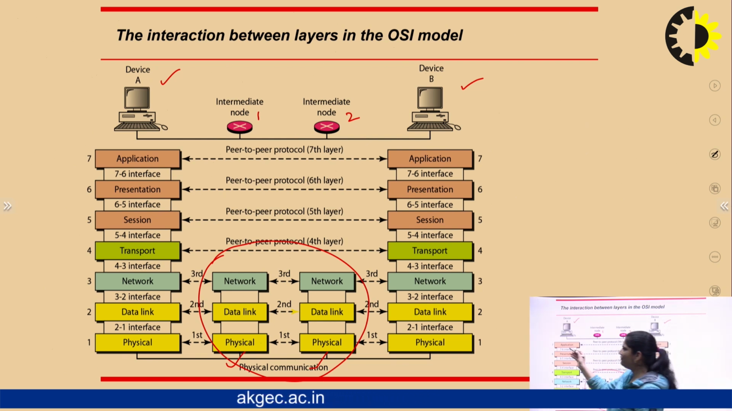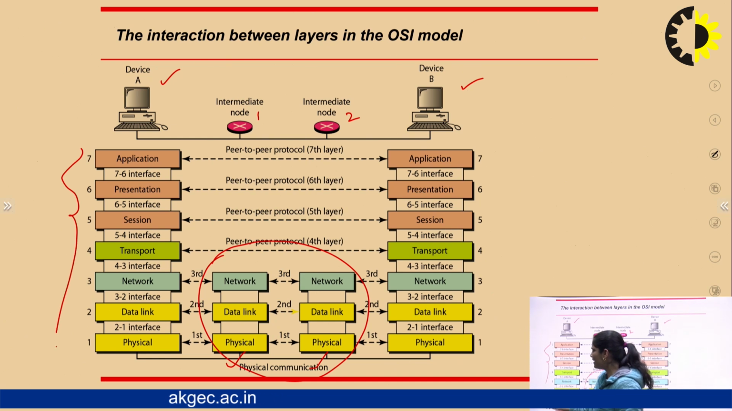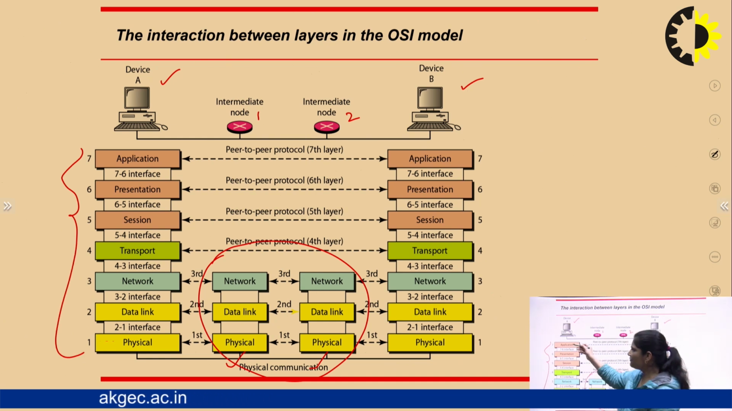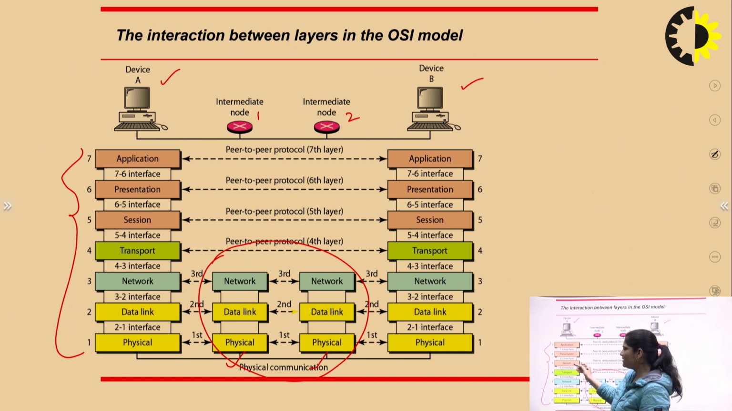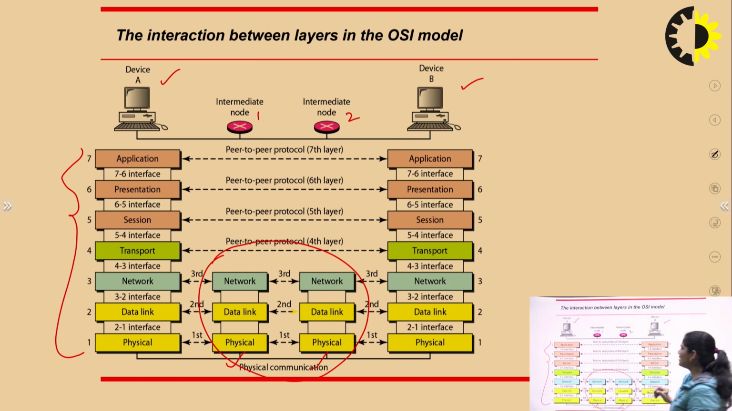So if we are talking about 7 layers at the sender side, there is interfacing in between application layer and presentation layer, and presentation layer and session layer. Means there is an interfacing in between each layer of the sender side, and here also at the receiver side there is an interfacing in each layer of this OSI model.